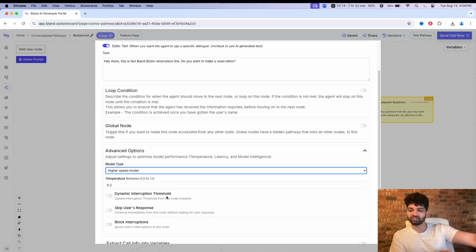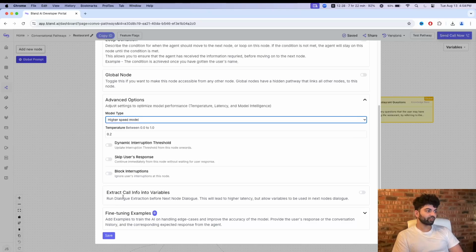Keep in mind, this is not using ChatGPT. This is using Bland AI's own in-house models. So we don't really know how they work, but they're not as smart as ChatGPT. Extract call info variables, I'm gonna show this to you later on. So let's move on to the next node, right?